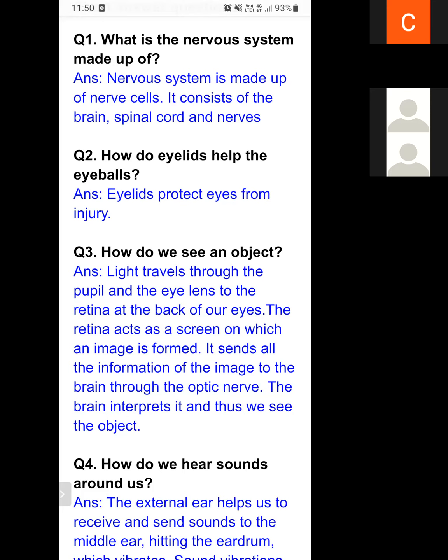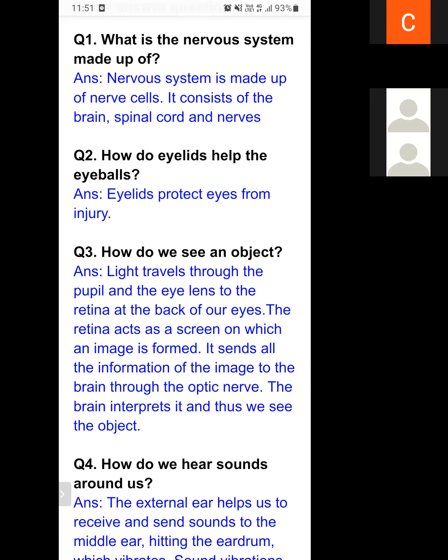All the information about the color, the shape and size of the object is sent to the brain with the help of optic nerves. The brain interprets it and thus we see the object.